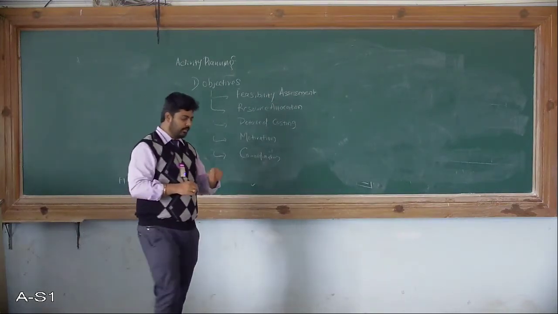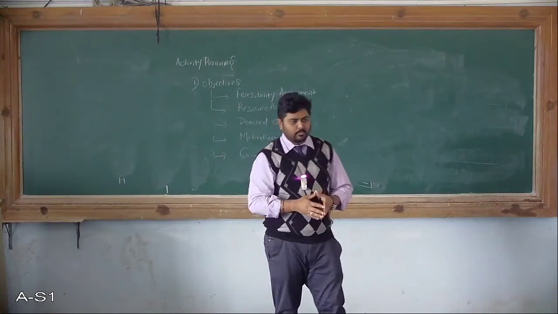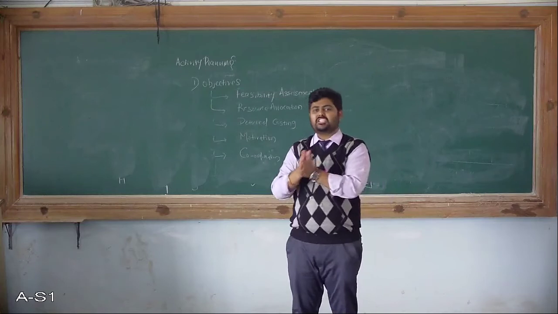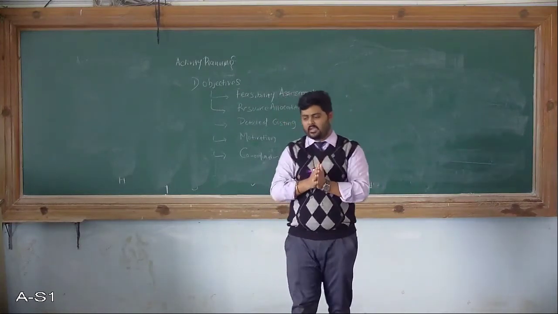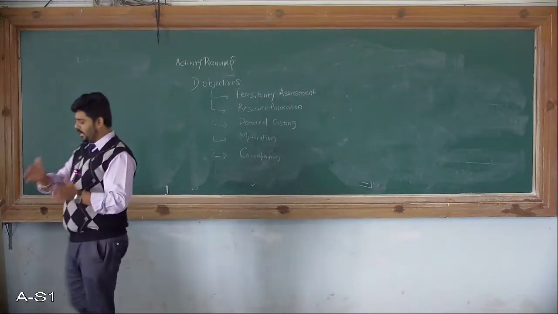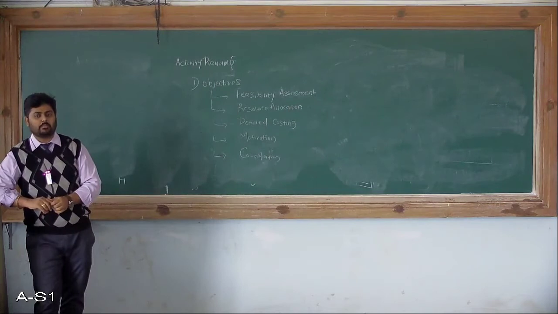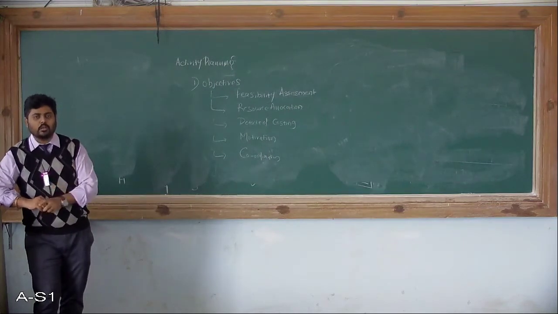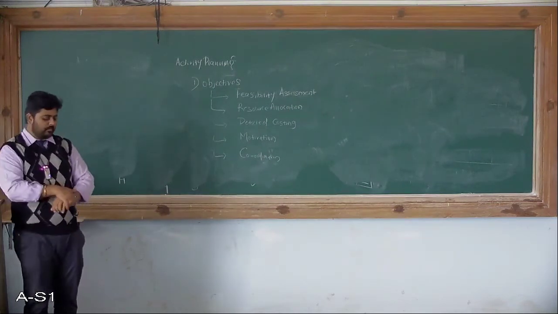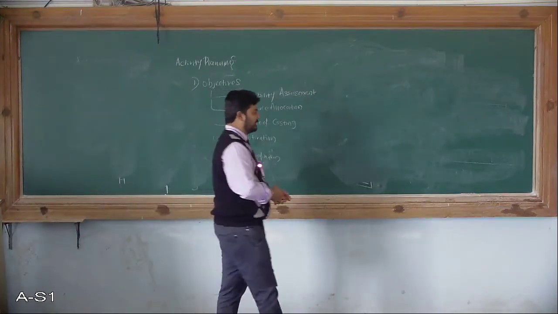By performing these, the team leader or the project manager will come to one conclusion, saying that this much duration will be taken approximately, and so much amount is required for that particular project. So he will come to one conclusion by performing the forward and backward pass. Then comes the critical path.